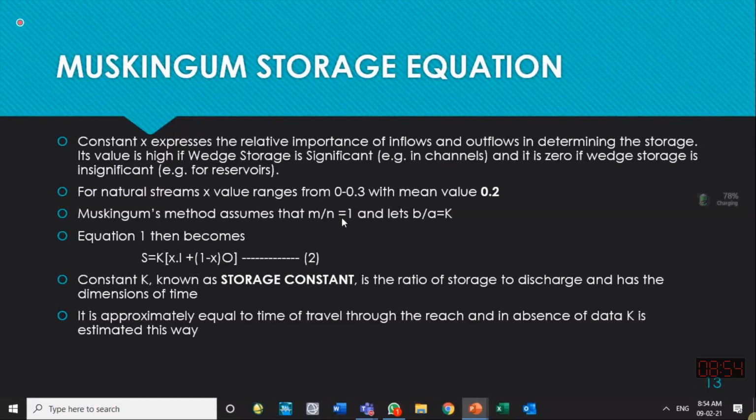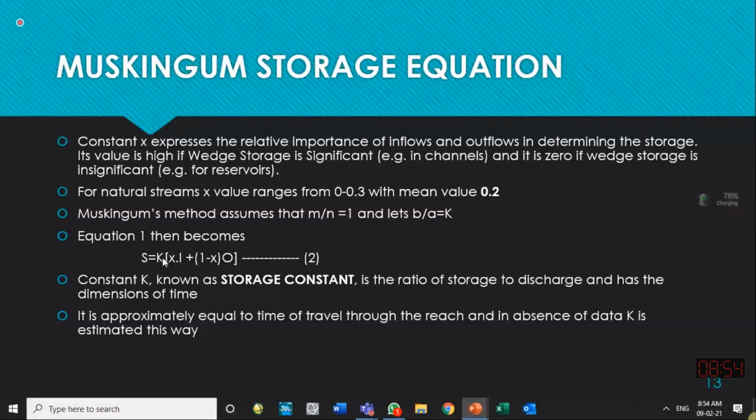Both exponents for storage and discharge, it has been observed, are nearly equal to each other. When they are nearly equal, the m over n ratio becomes 1, and the ratio b over a is taken as k. Just to simplify it, instead of writing b over a, simply write k.